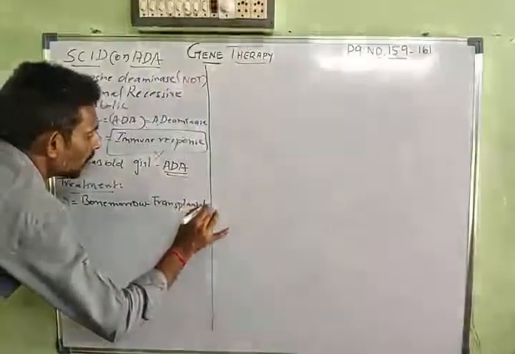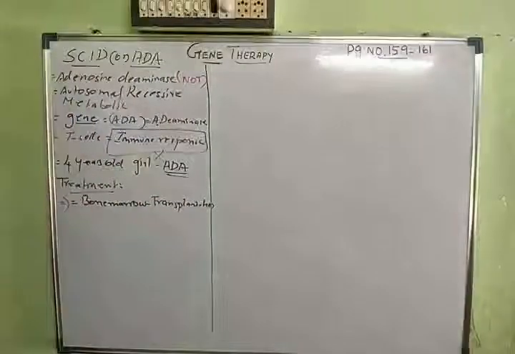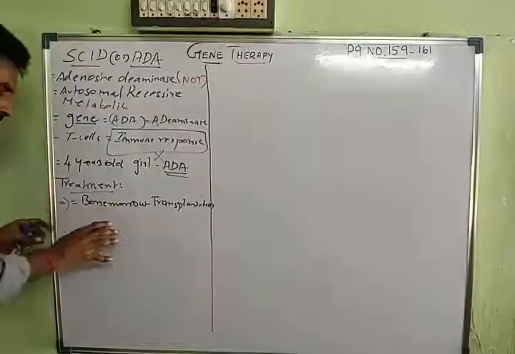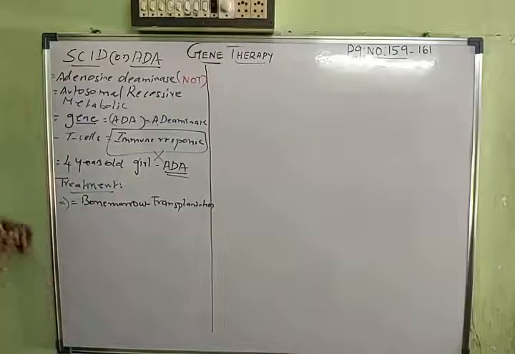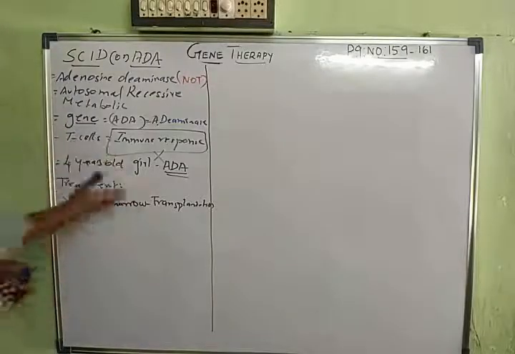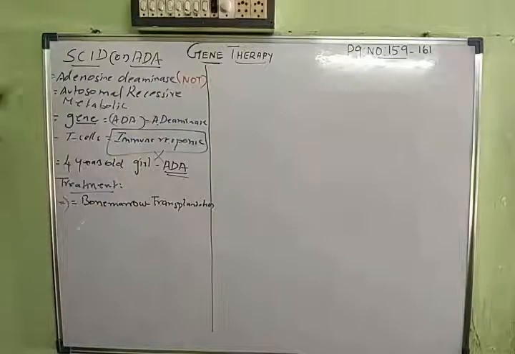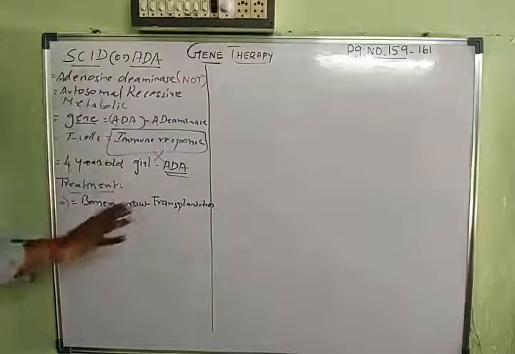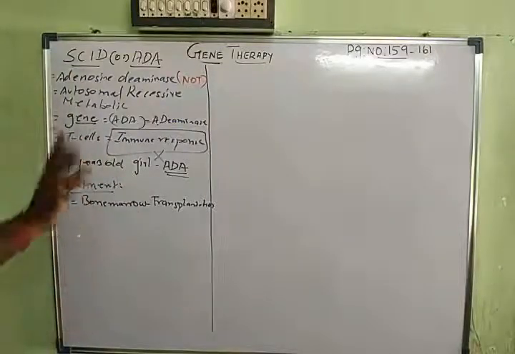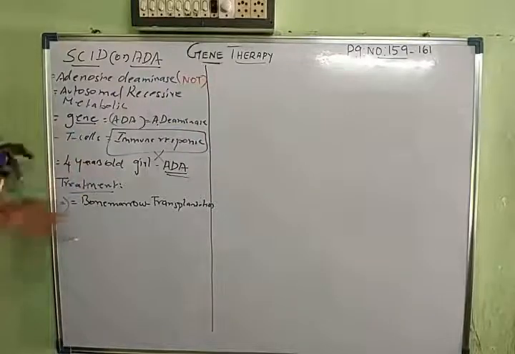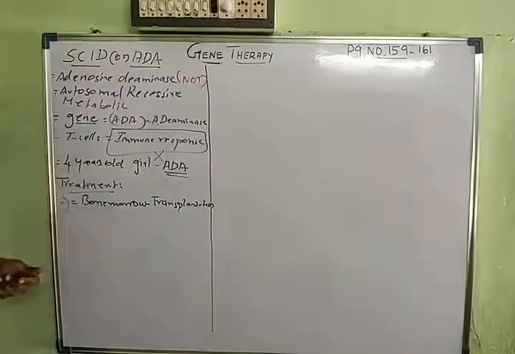Transplantation means you remove all the bone marrow, especially if it affects children. Children will be affected with this kind of disease. That is why the 4-year-old girl child was also affected. When the child is affected with this disease, you remember all the T cells will not function, and T cells cannot produce an immune response. We have studied the thymus gland: the T cells remain active only up to puberty.